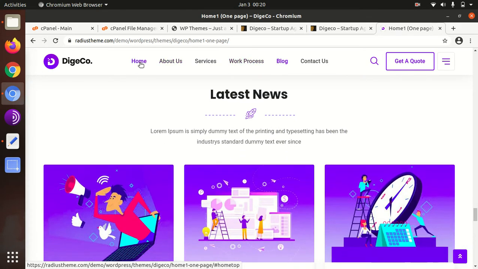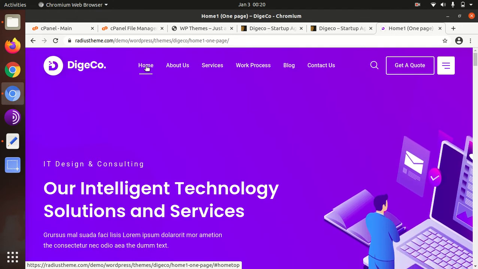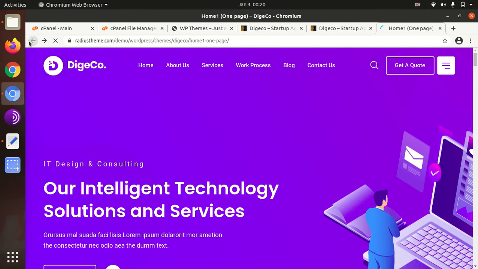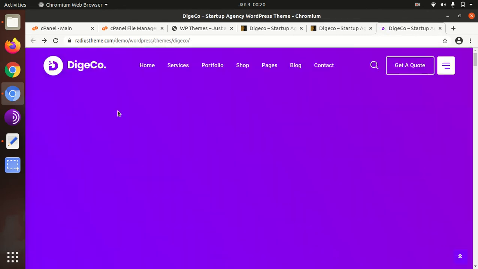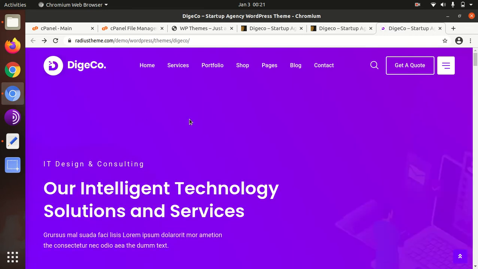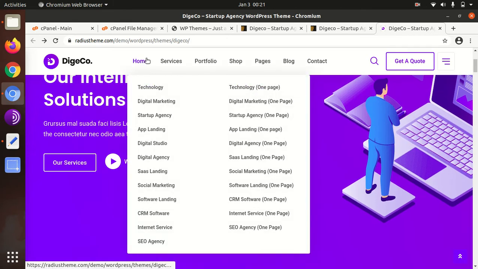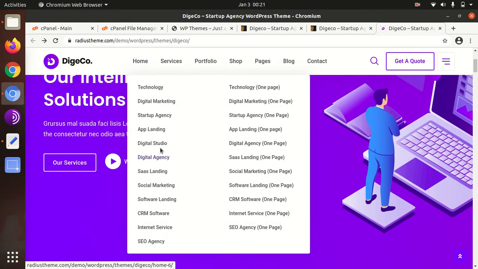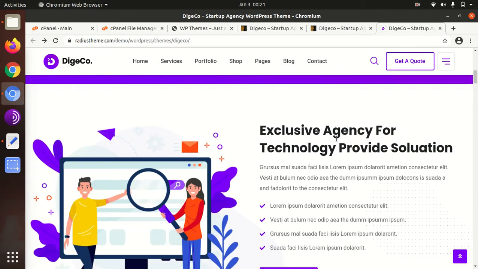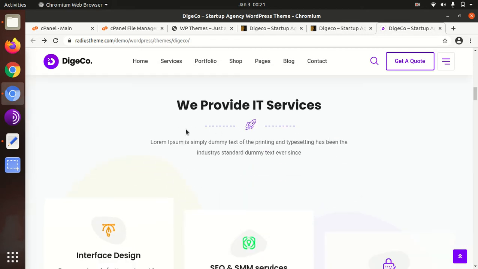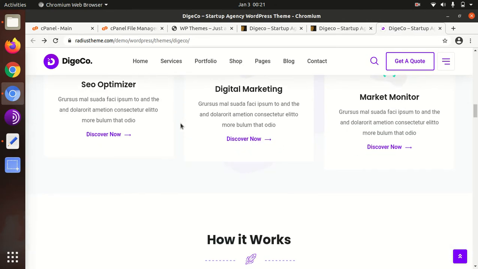You can choose both options in this theme, either one page or multiple pages. And for a startup agency, digital agency, it is a very wonderful choice, as it is going to bring a ready-made complete website for you, and you can set up your website easily with this theme.